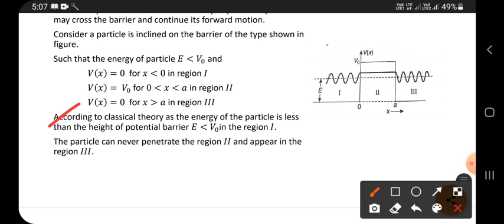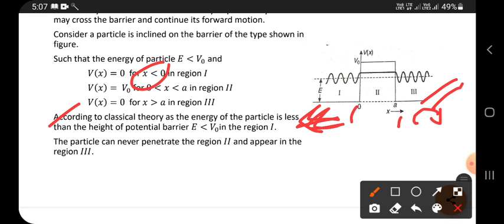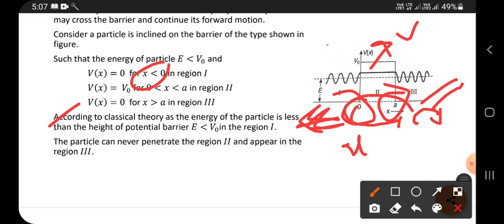On this side x is less than 0, and beyond here x is greater than a. If x is between 0 and a, the potential energy is V naught, but on this side it is 0 and on that side it is 0.